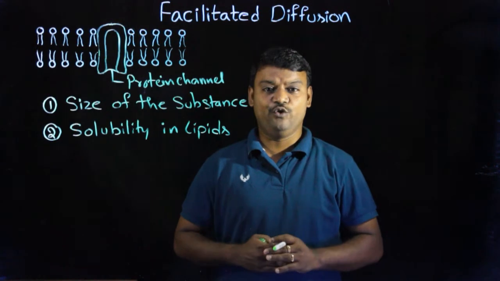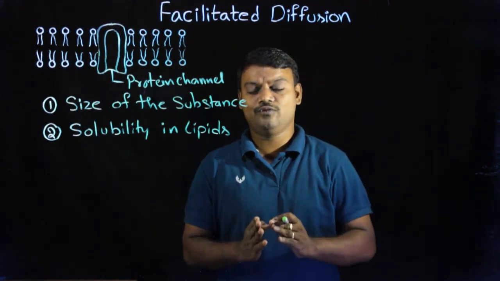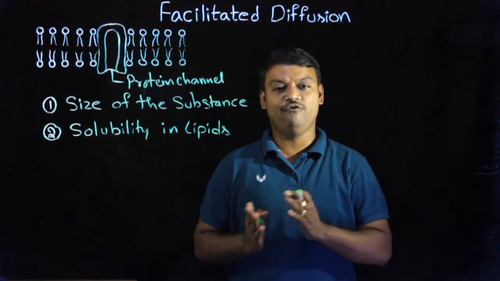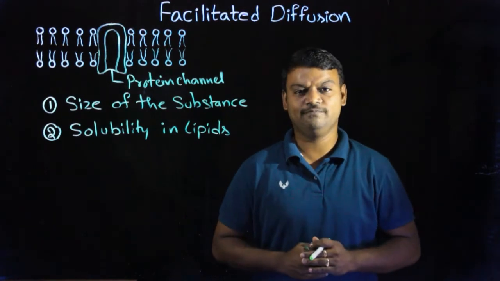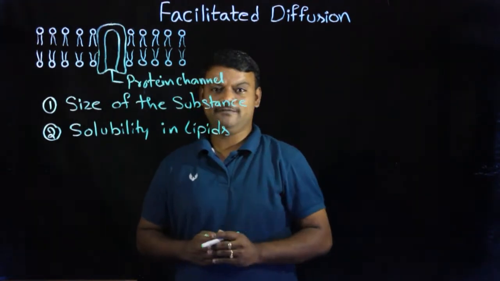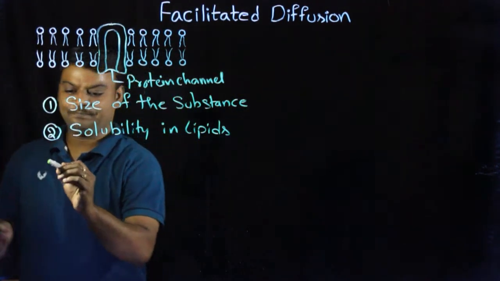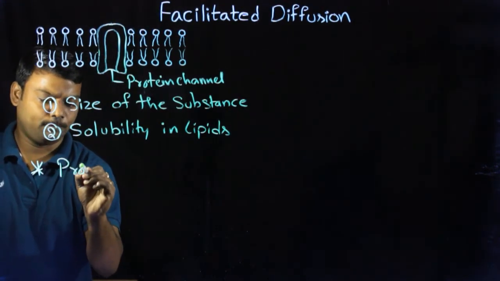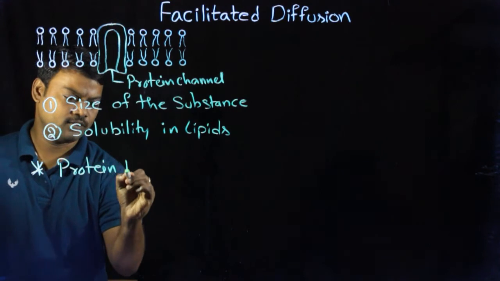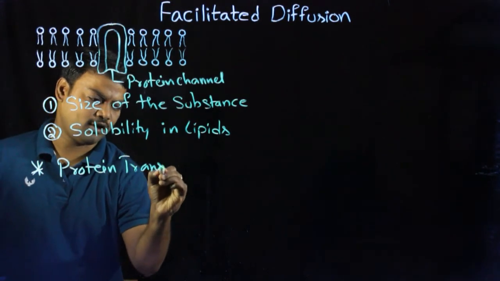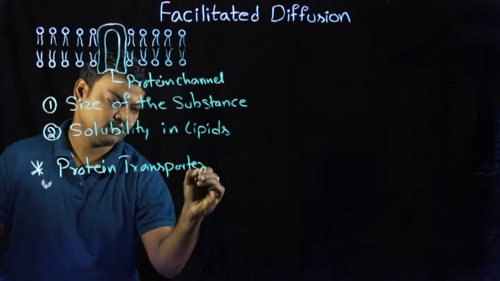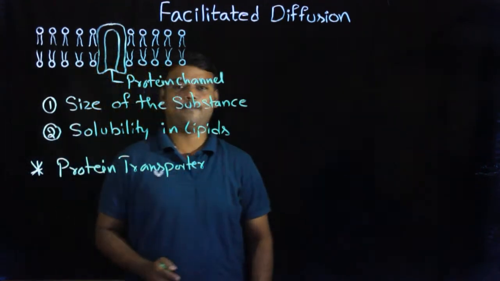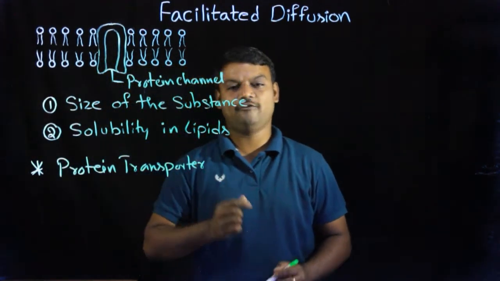Now let us observe some important differences between diffusion and facilitated diffusion. Facilitated diffusion is supported by special protein transporters. The movement of substances is supported by protein transporters.